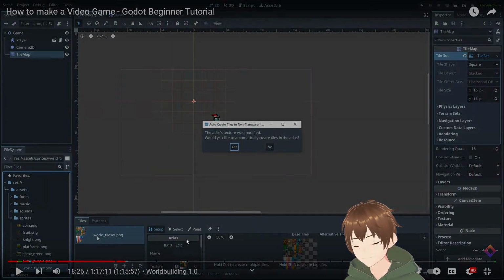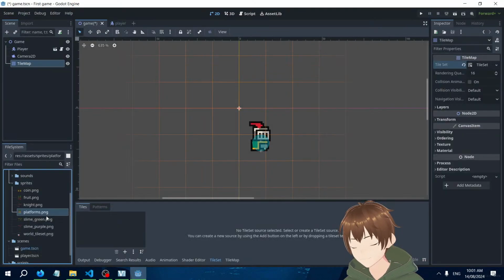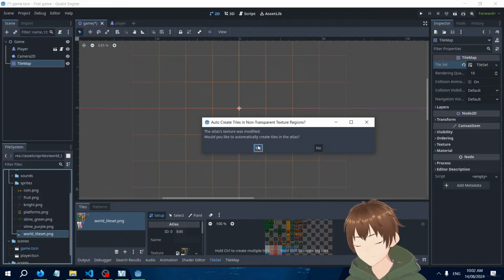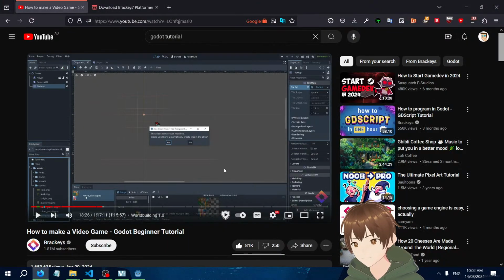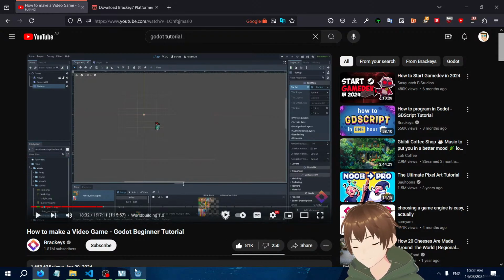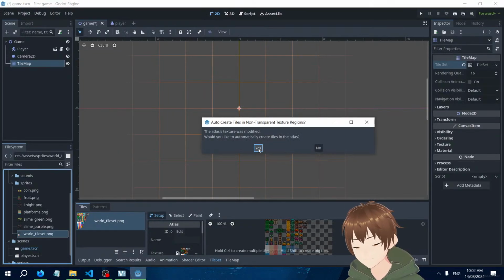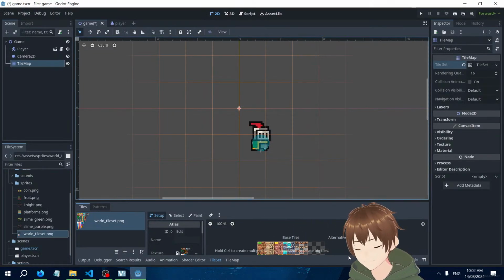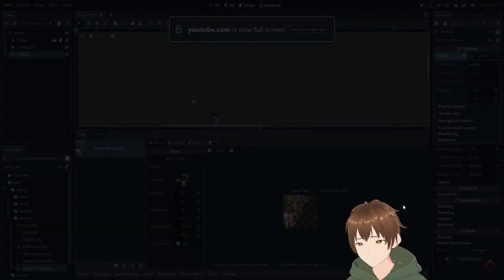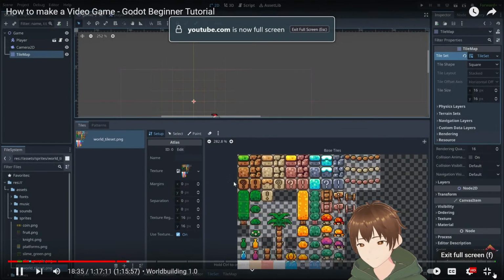It's going to ask us if we would like to automatically create tiles in the atlas. We do, so let's press yes. And now let's make some more room here, and we can zoom in to view it.